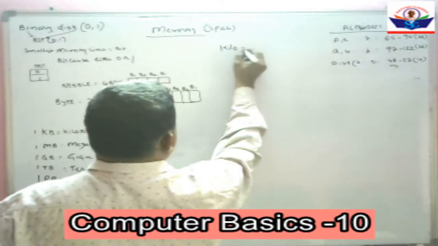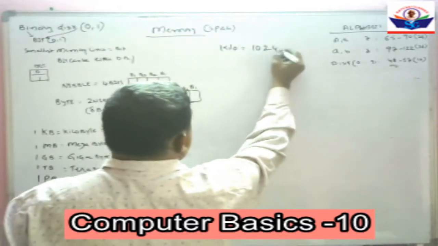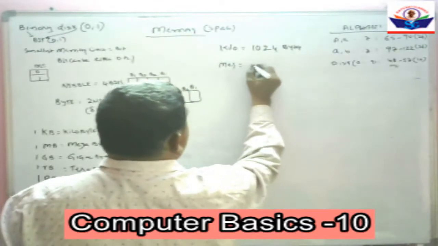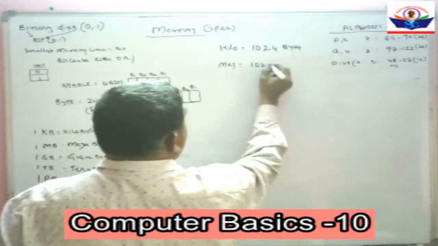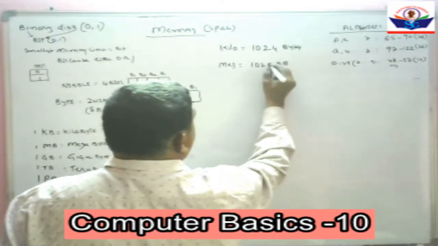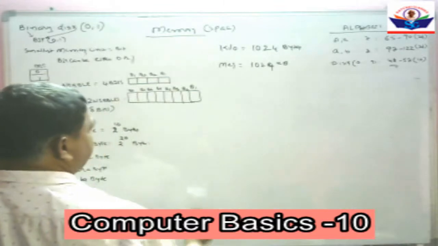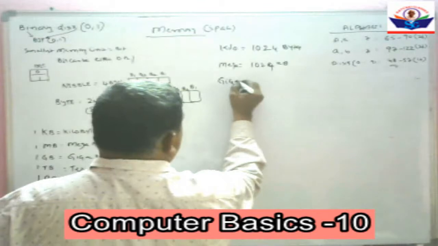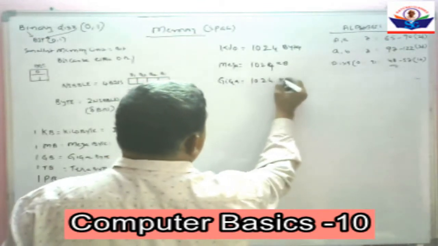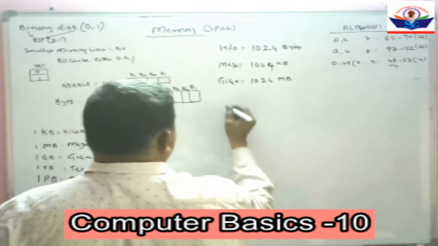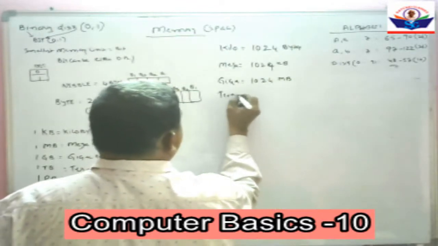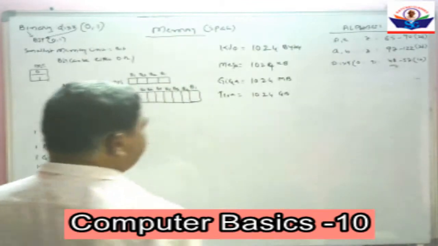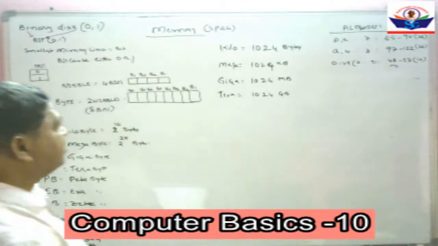Kilo means 1024 bytes. Mega means 1024 kilobytes. Giga means 1024 megabytes. Tera means 1024 gigabytes.